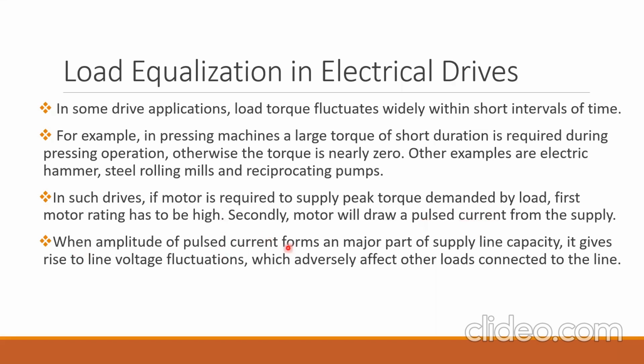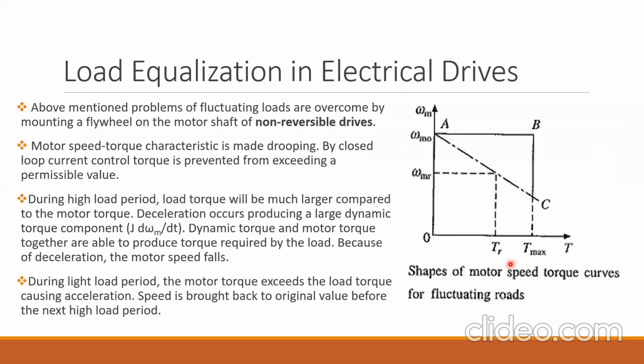When the amplitude of the pulsed current forms a major part of the supply line capacity, if this type of current is very high, it gives rise to voltage fluctuation. It will distort the voltage, which will adversely affect other loads, not linear loads, connected to the line, like bulb, fan. The above mentioned problem of fluctuating loads is overcome by mounting a flywheel on the motor shaft of a non-reversible drive.